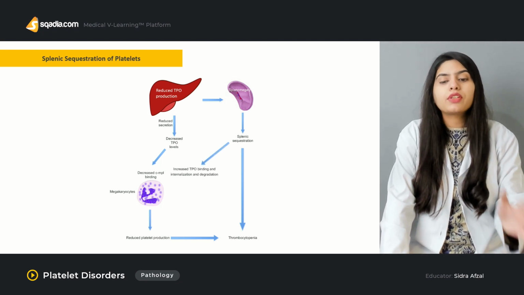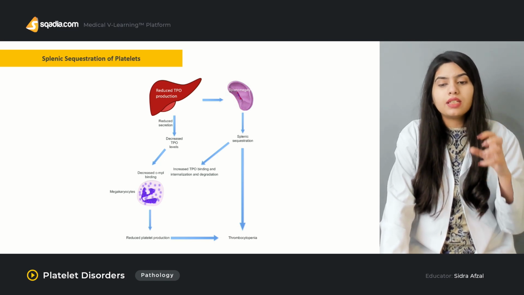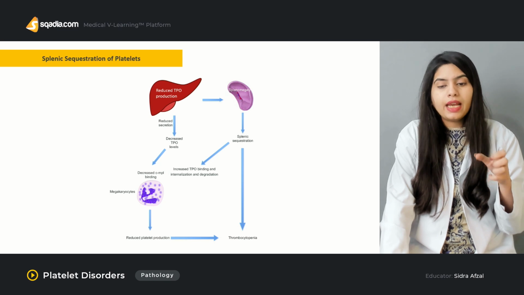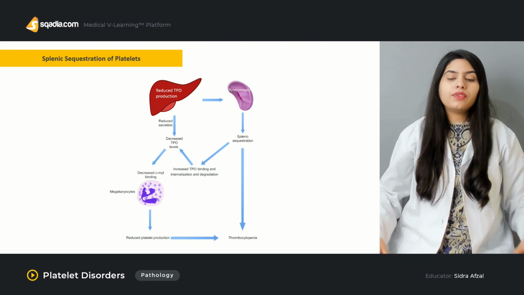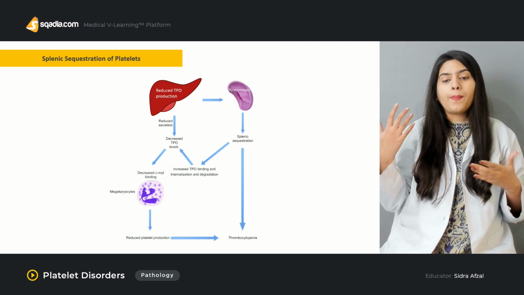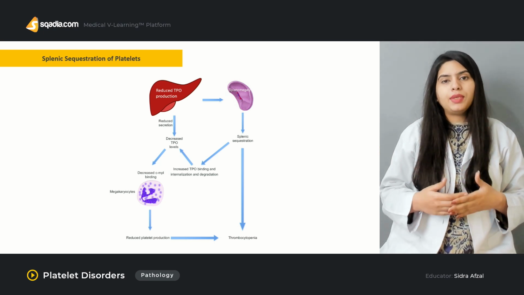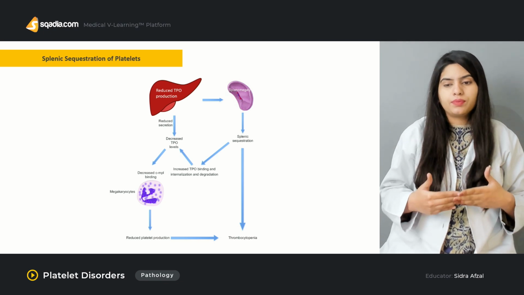Moreover, the splenic sequestration can also lead to increased thrombopoietin binding and internalization, and that will lead to degradation. Because of this degradation, the level of thrombopoietin will further decrease in the blood, and the production of platelets will be further decreased.